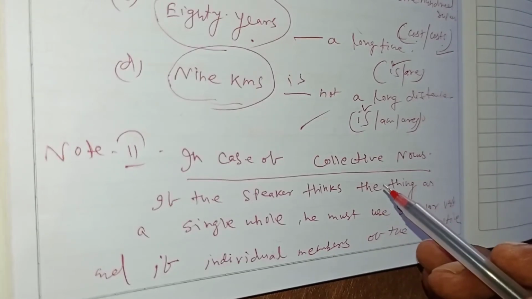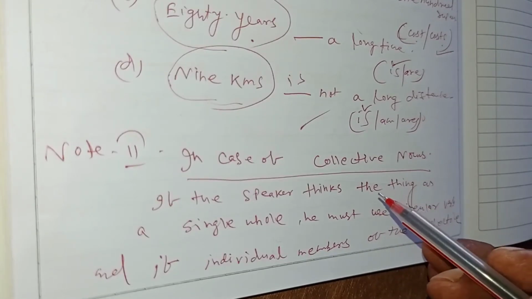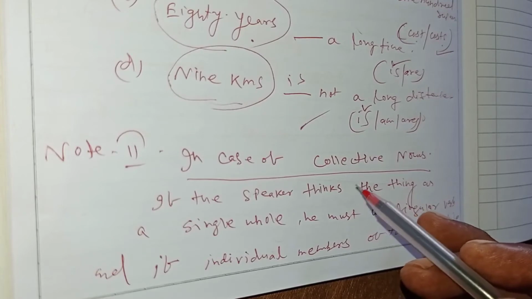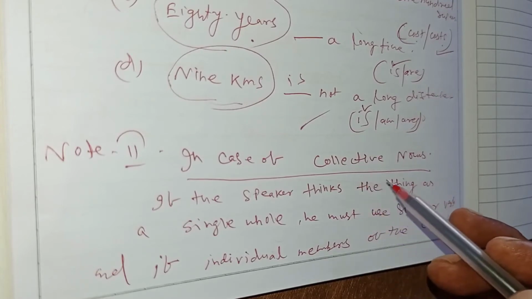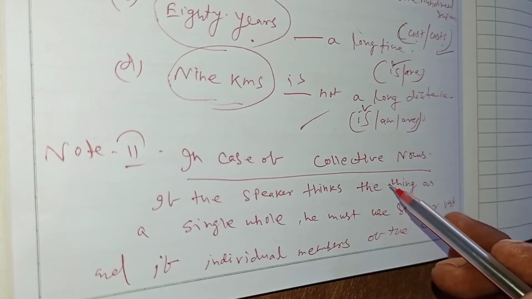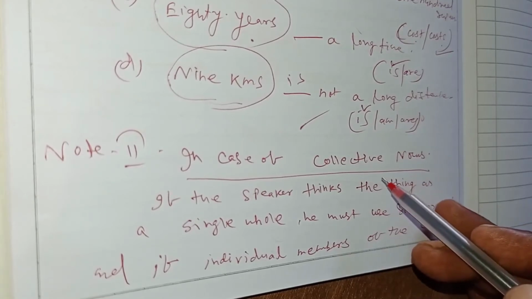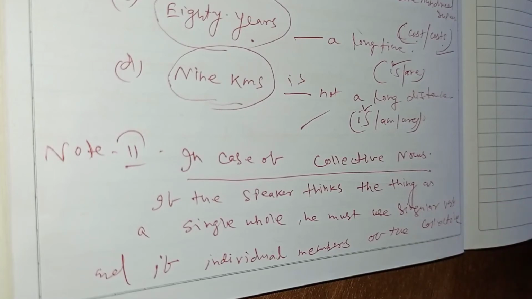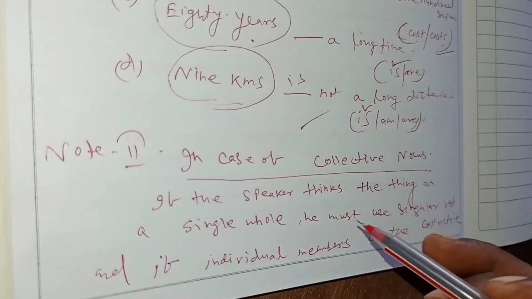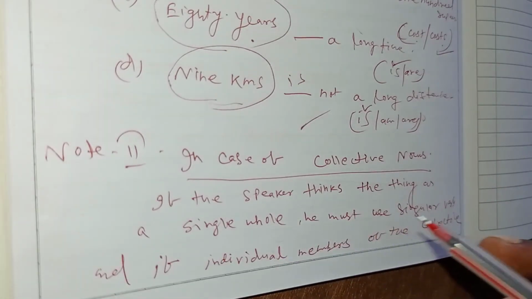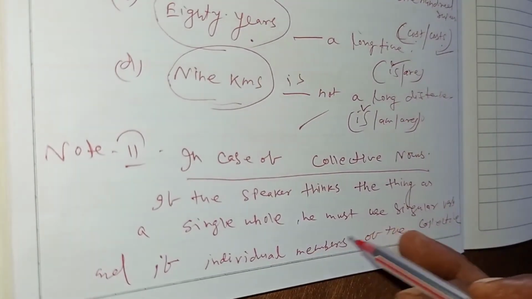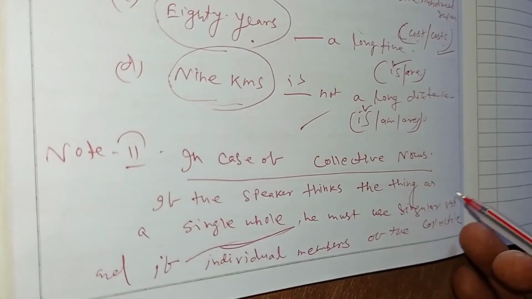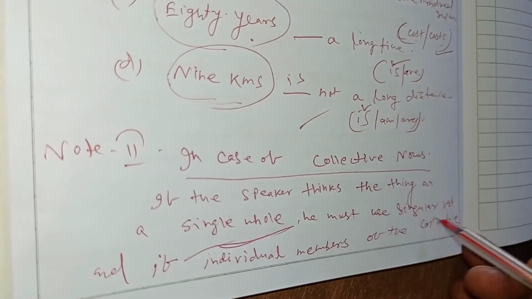So sometimes we face problems in using the correct verbs after collective nouns when these collective nouns are used as subjects. First, you should remember: when the speaker thinks of the thing as a single whole, he must use a singular verb.